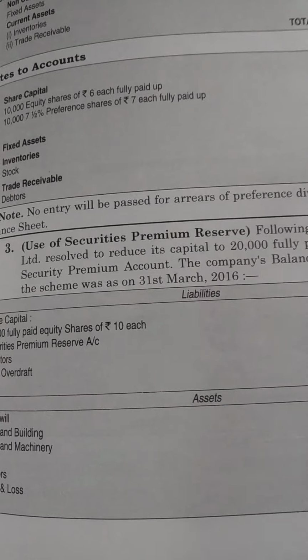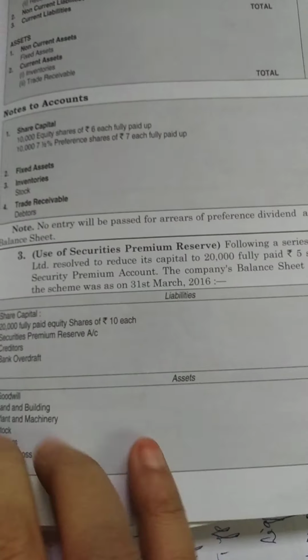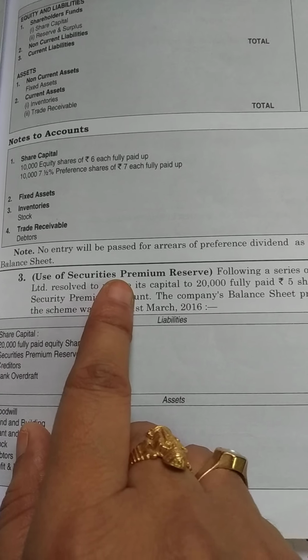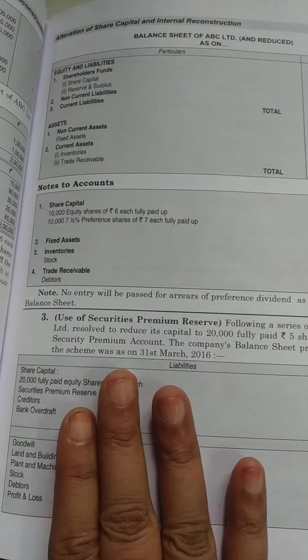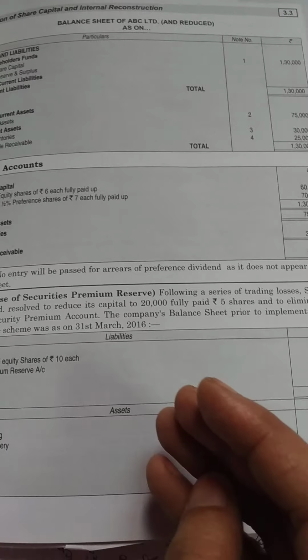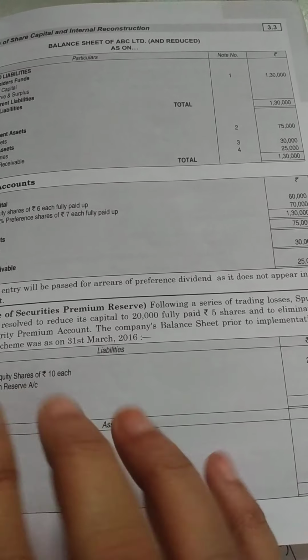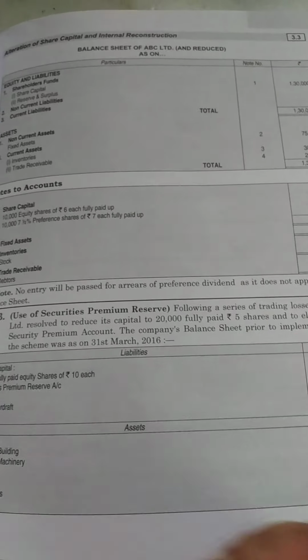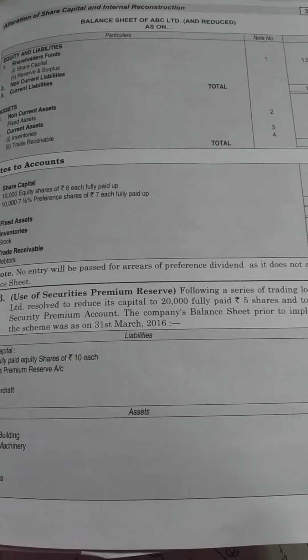Good afternoon, girls. Let us see problem number 3 in internal reconstruction. In the second problem we changed the face value of the shares, because as I have been telling you, in internal reconstruction the company is not in a position to continue, and the directors will be puzzled over how to continue the company.